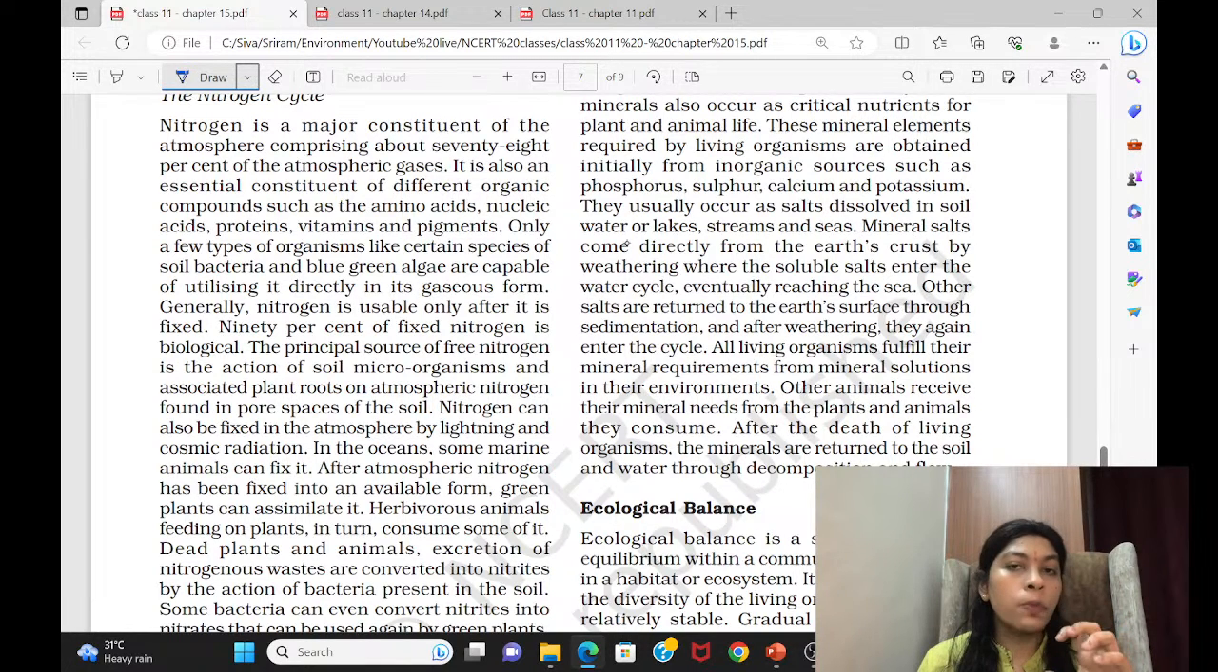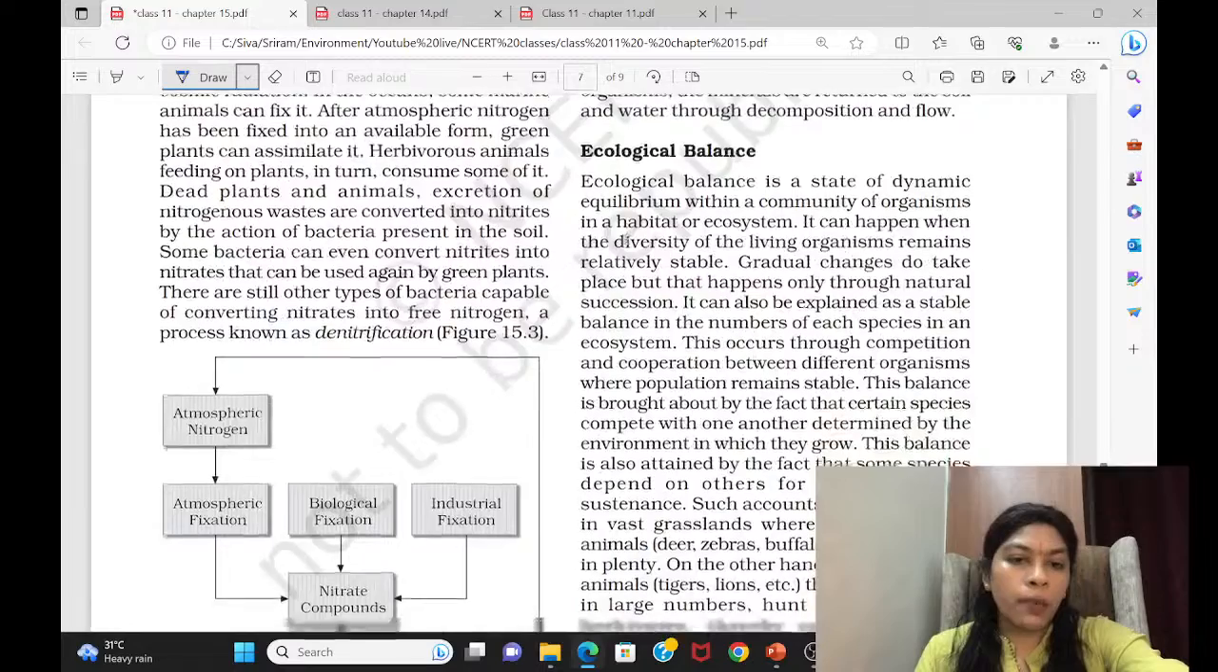Especially, the major role is performed by the microorganisms. There are different kinds of microorganisms. Denitrifying microorganisms are there. Nitrifying microorganisms are there. Ammonifying microorganisms are there. That's an elaborate version. But you can just give a reading about this nitrogen. I hope there might be some diagrams.